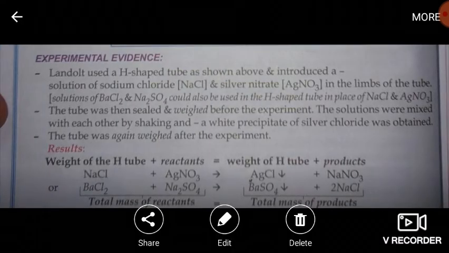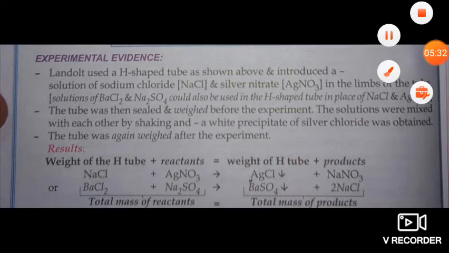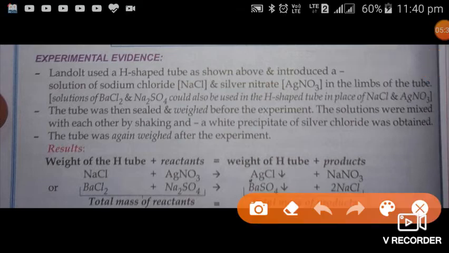Now come to the next part, the experimental evidence. The apparatus which has the shape of H is known as Landolt's tube. Landolt used an H-shaped tube as shown above and introduced a solution of sodium chloride and silver nitrate in the limbs of the tube. Different types of reactions can take place, but here I am explaining only this one reaction. The tube was then sealed and weighed before the experiment.